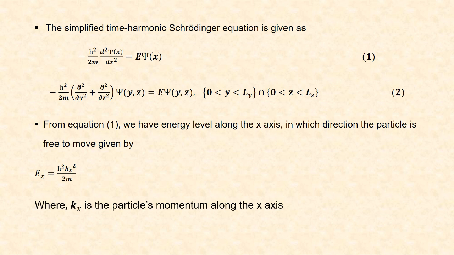Now, the particle's movement is restricted in the y and z direction. And for these directions, the time harmonic Schrödinger equation is minus h bar square divided by 2m into dou square by dou y square plus dou square by dou z square into psi of y comma z is equal to E into psi of y comma z. Y ranges from 0 to Ly, intersection z ranges from 0 to Lz.